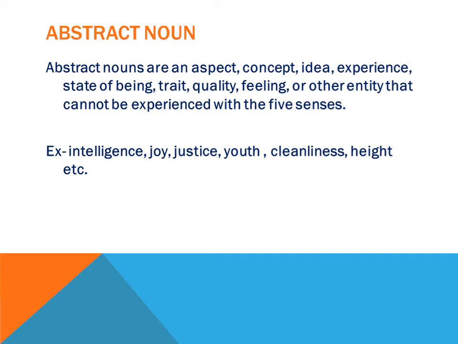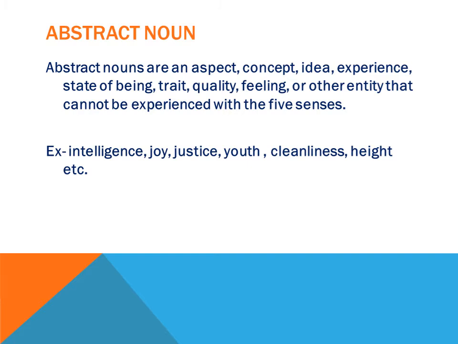The word from which it is formed is an adjective, and that is intelligent. So the abstract noun intelligence is formed from intelligent. Now joy, of course, is an original word. Justice is an abstract noun formed from a noun, which is judge.